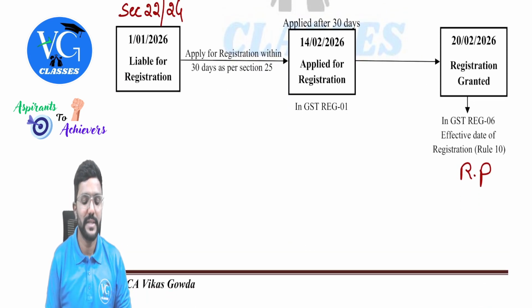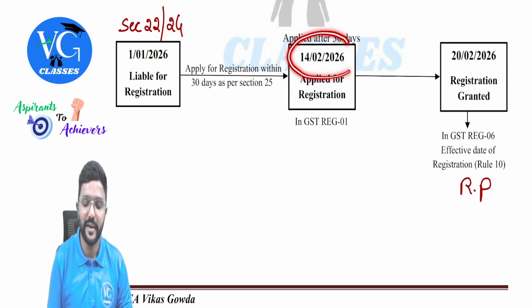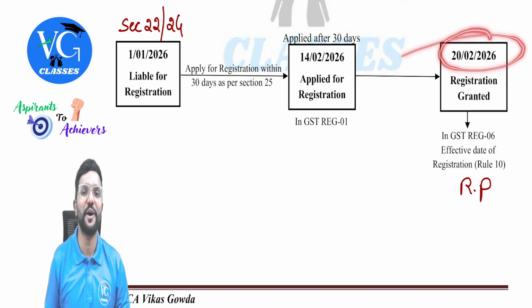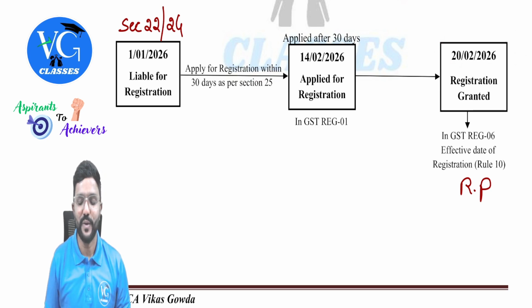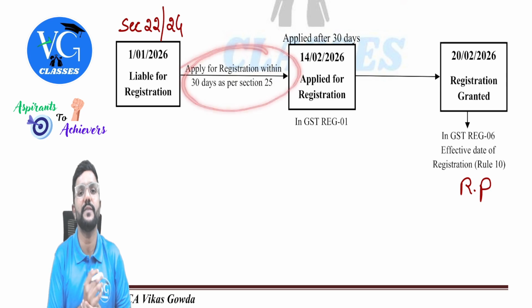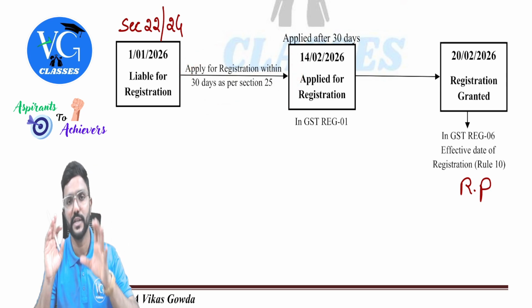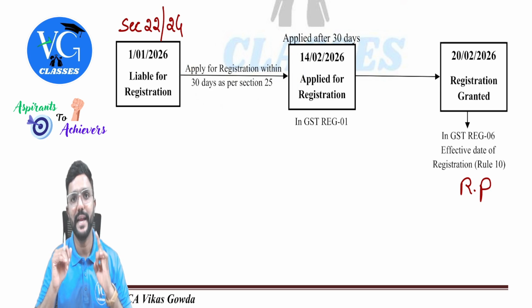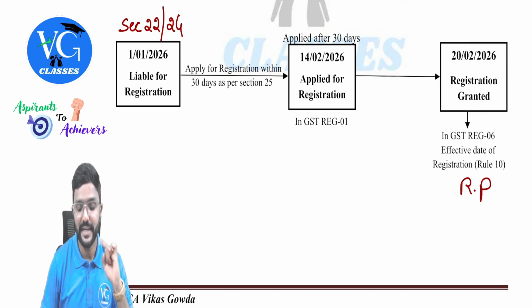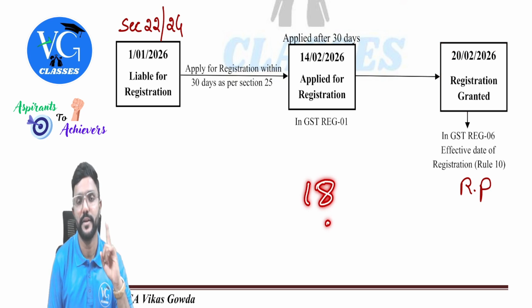Next example. I was liable on 1st January, but I applied for registration on 14th February, special date. Yes. And registration was granted on 20th February. So as per rule 10, I am called a registered person from what day? The day on which registration is granted to me. The reason being is I didn't apply for registration within 30 days, guys. Still registration will be granted, but from the day on which the registration is granted, I am considered a registered person. And in that case, actually, I will not get the benefit of section 18, if you remember. That is the input tax credit on the stock.